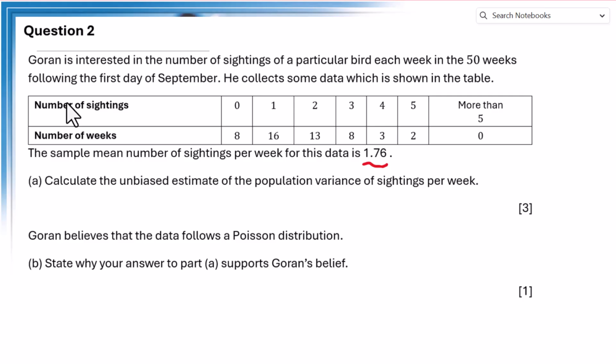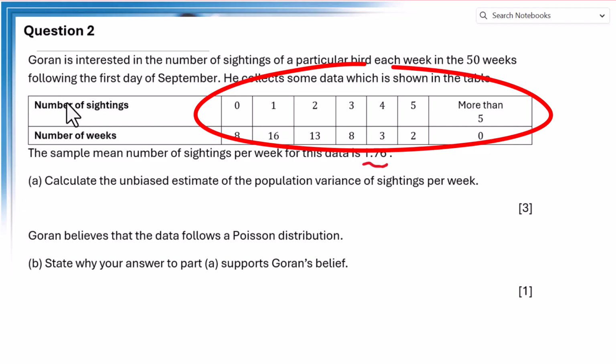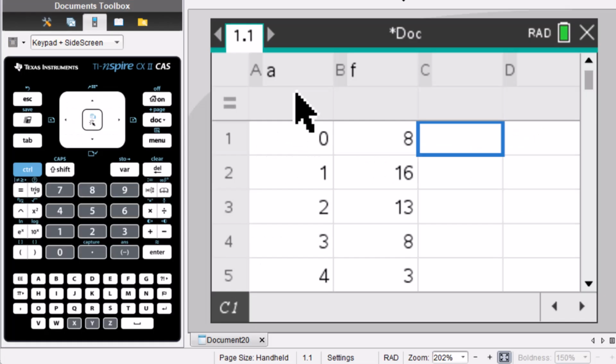We need to put this into the spreadsheet of a calculator to figure out S sub n minus 1 squared. We put the data into this spreadsheet. A for the data, F for frequency.